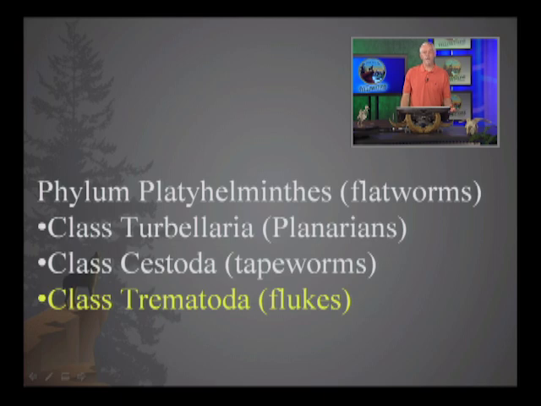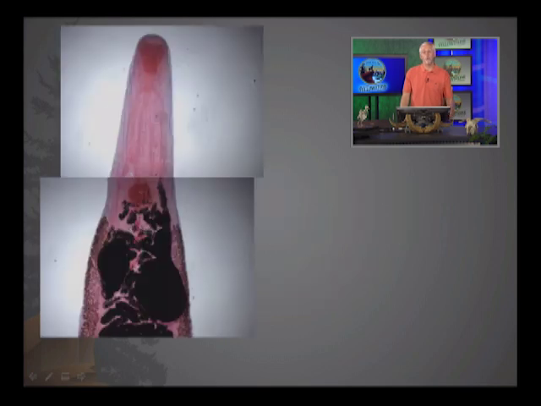Another problem is that there's also a global pandemic of trematode infestations. And trematodes, you may recall, are flukes. And so there are some species of fluke in which amphibians serve as the intermediate host. And this is particularly problematic for frogs, but it can be a problem for salamanders as well. Anyway, with the frog serving as an intermediate host, it actually infects the tadpoles. And so as the tadpoles absorb the tail and begin to grow large limbs,